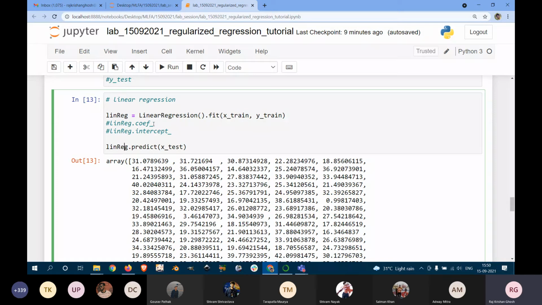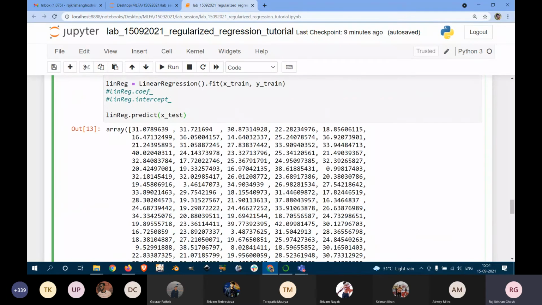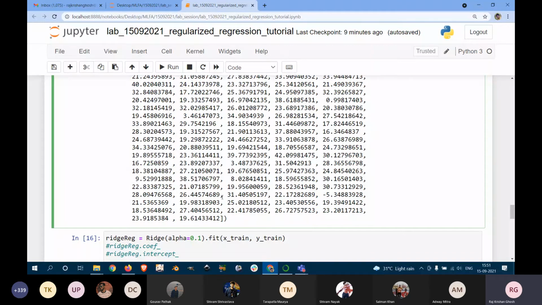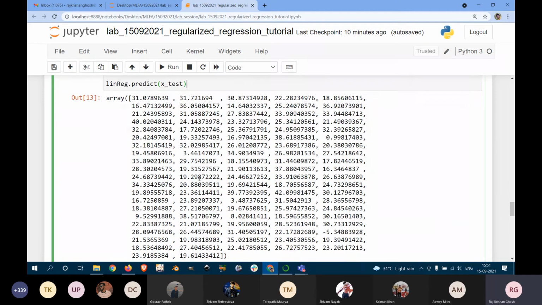Now after it is fit to the training set, we can also predict with respect to the testing. Here in linereg.predict, I am putting X_test as argument, and then it predicts all the different output values. So this is just an array having different output values. Using this, you can do different kinds of things like mean square error, etc. So this was about linear regression, which you have already done in the previous assignment.